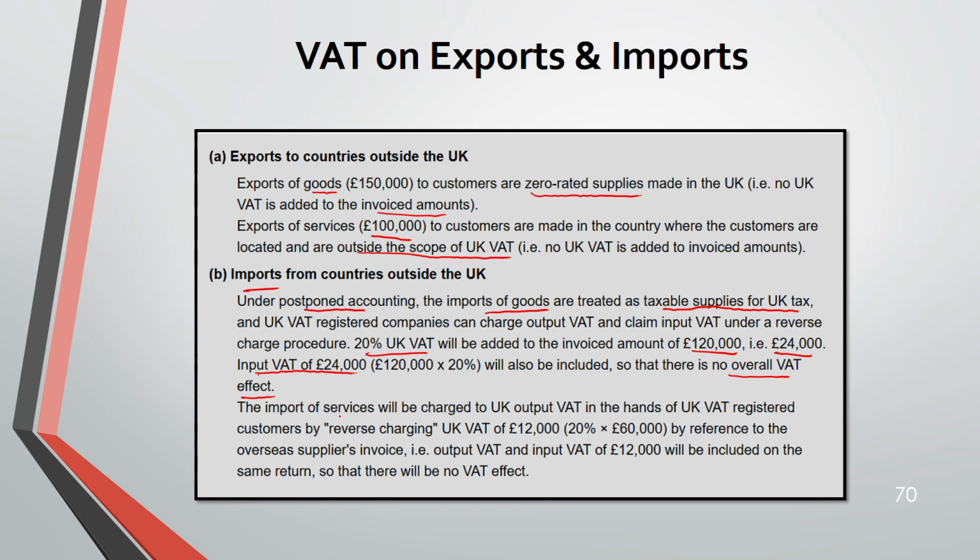Now, if it's import of services, this also has UK output VAT in the hands of the UK VAT registered customers. So here also reverse charging applies. 20% on 60 is 12,000 UK VAT. So both output and input VAT is 12,000. That's why overall there is no VAT effect.